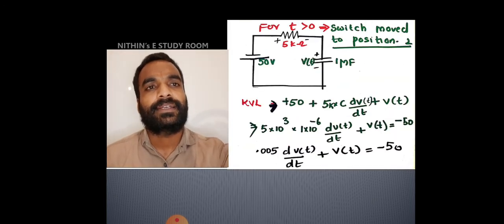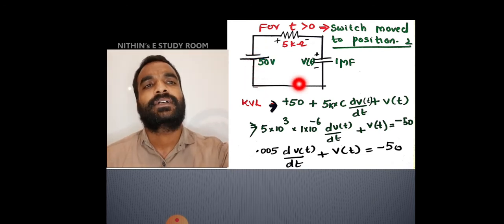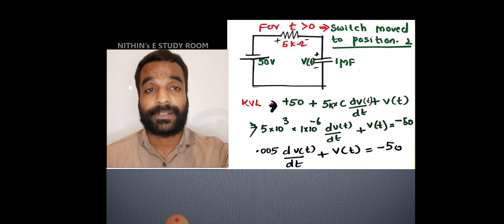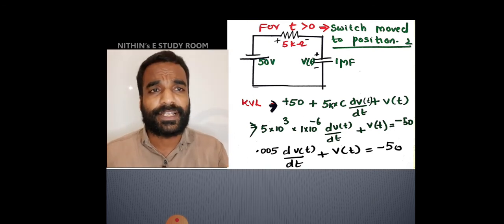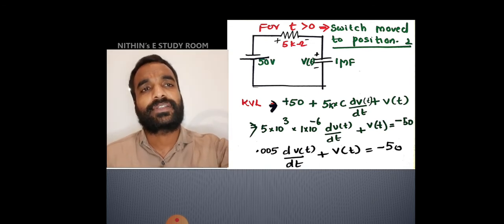So if this is the new battery we are connecting in position 2, current will come from this direction, from plus. So plus should come here for the capacitor, but it will not happen. The capacitor is not ready to accept a sudden reversal of voltage. So the capacitor will maintain its polarity. As a result, the resistor will also have the same polarity.